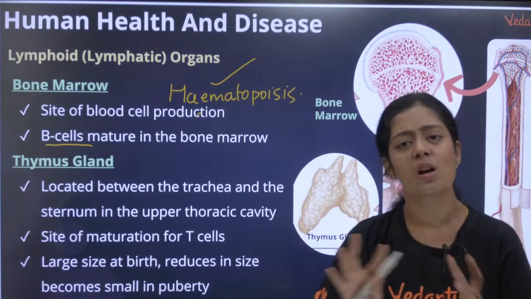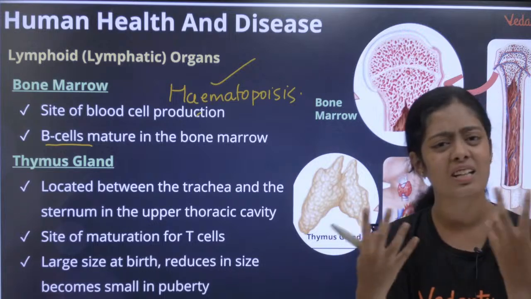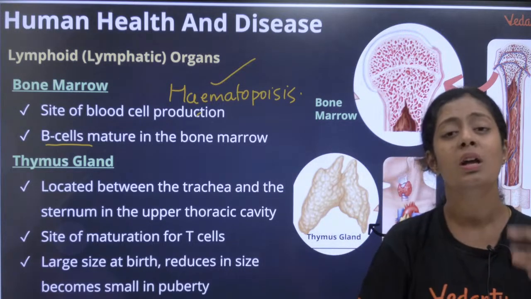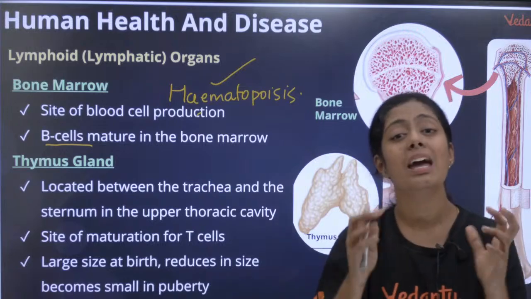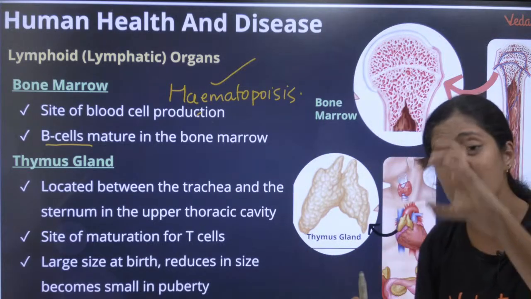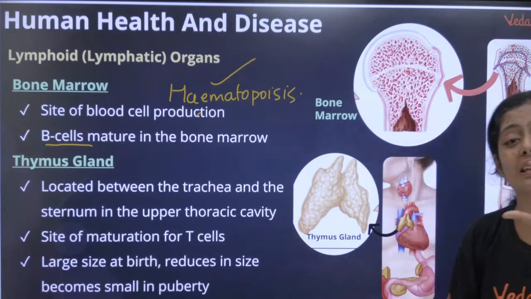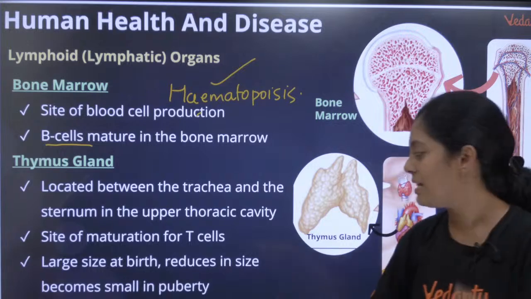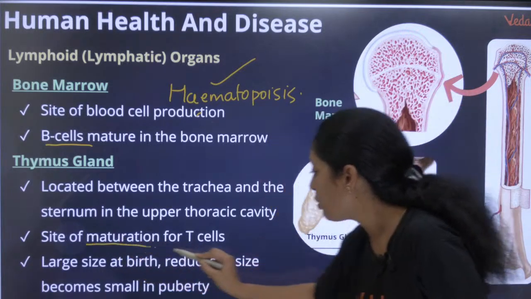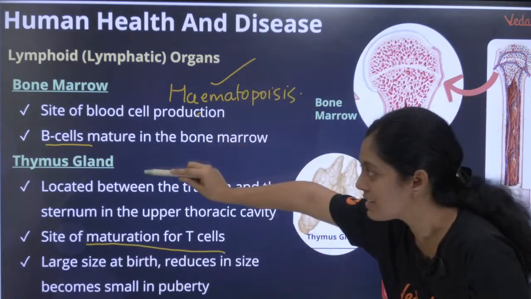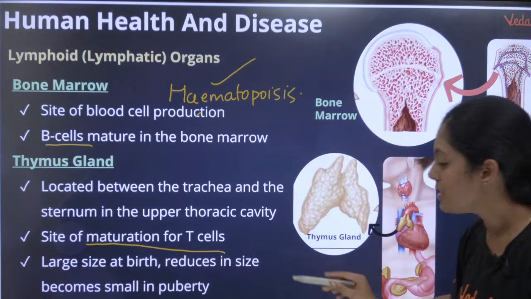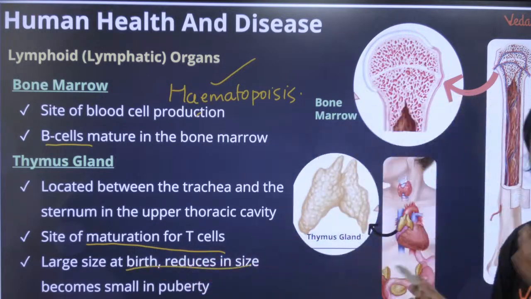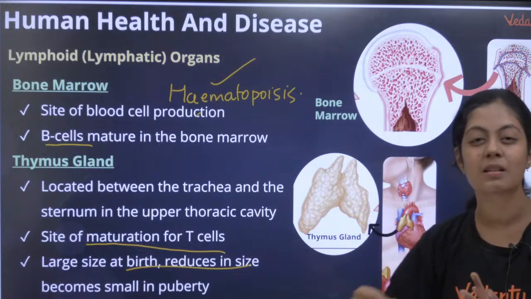Then you have thymus. What is this thymus? It's a large gland. We discussed this in endocrine system also. It is a gland that is located in between the chest cavity. As you grow older, the thymus is going to degenerate. It is in the thymus that my T cells mature. Romba romba mukkiyam. Maturation of T cell, it is thymus. Maturation of B cell, it is bone marrow. It is large in size at birth and reduces in size as the person ages.